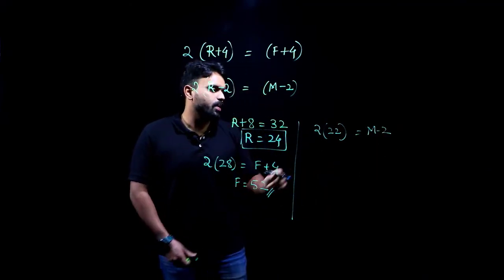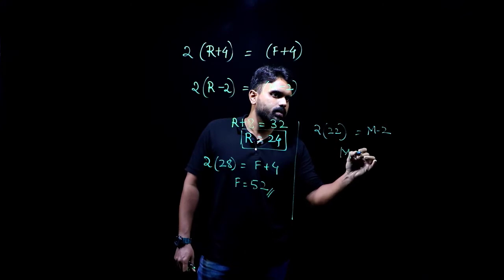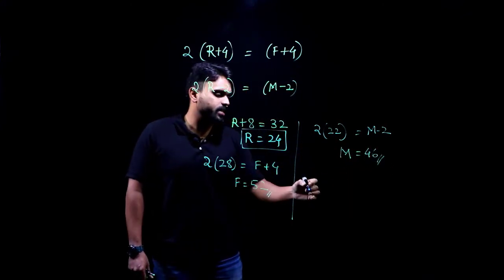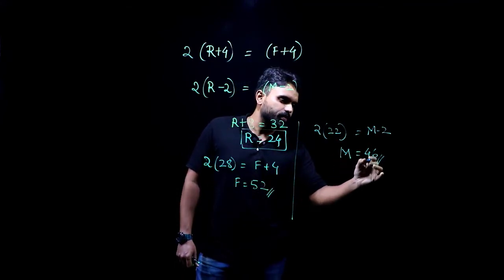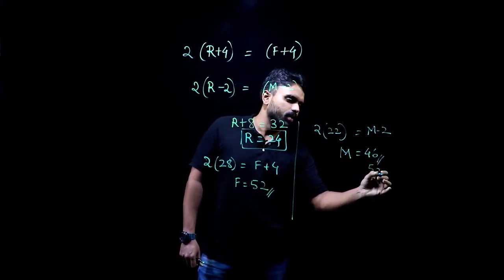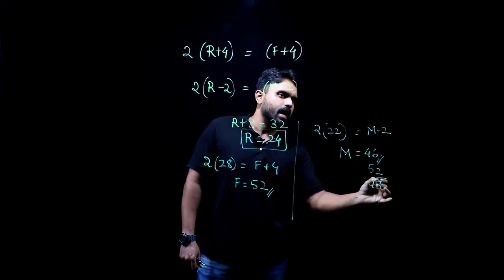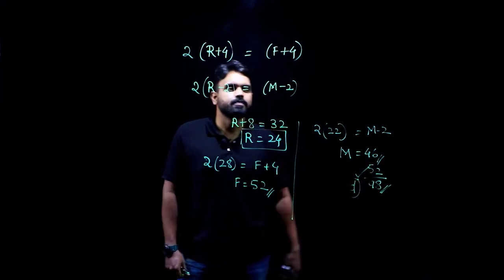So this gives me how much? 44 plus 2, 46 will be mother's age. Now what is he asking in the final step? He is asking the sum of father's and mother's age. 46 plus 52 gives me 98. Do we have it in the options? Option D. Yes, it is right.